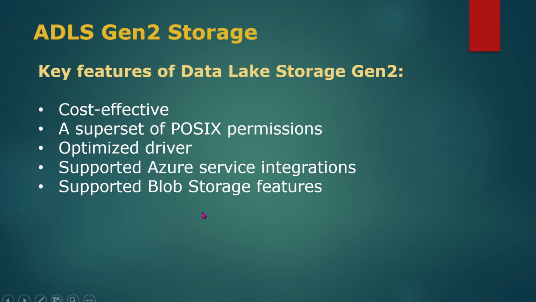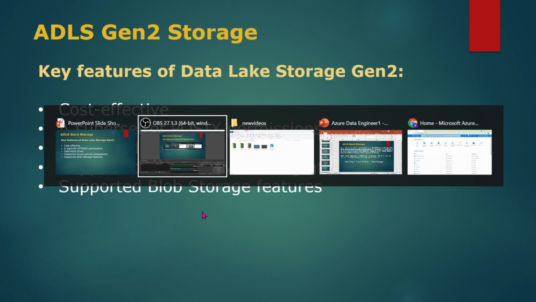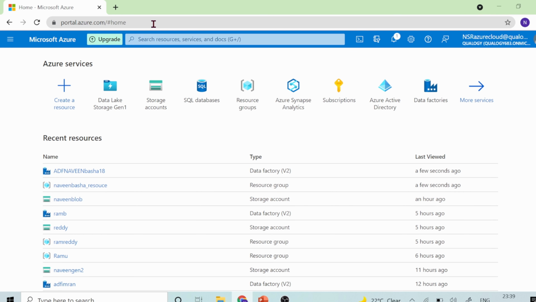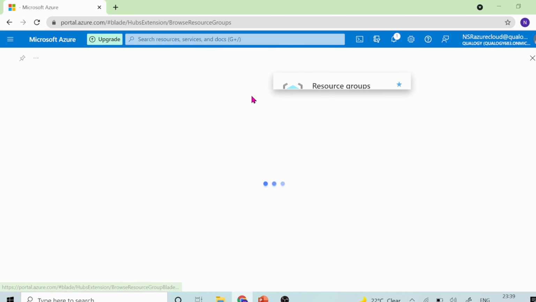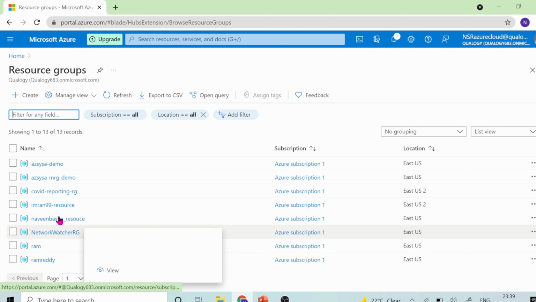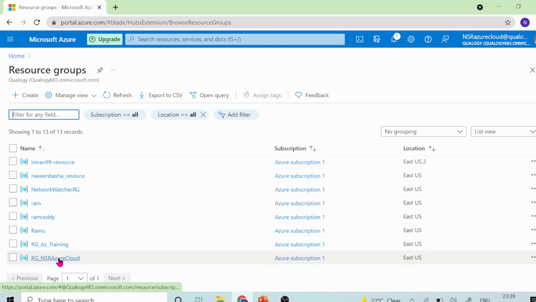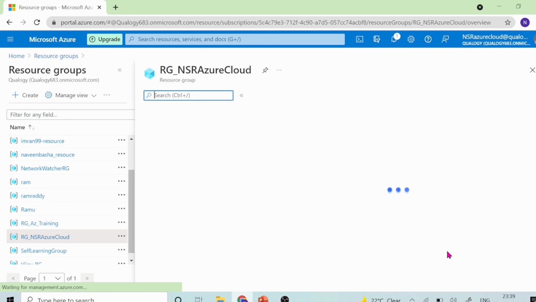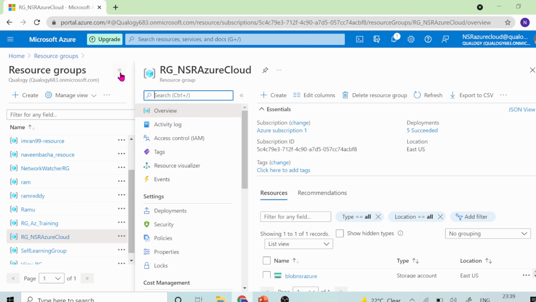Now I'll also show you how to create this Gen 2. Let me open portal.azure.com and click on this particular resource group. Where is my resource group? Yeah, NSR Azure Cloud. This was the resource group which I created previously. Let me try to open that.